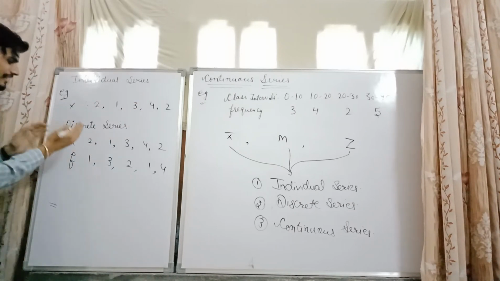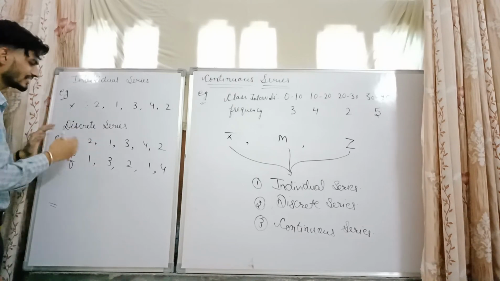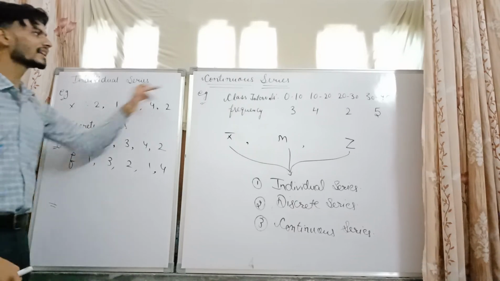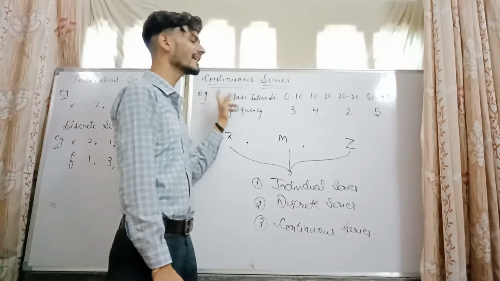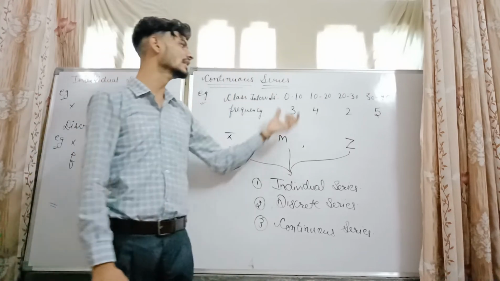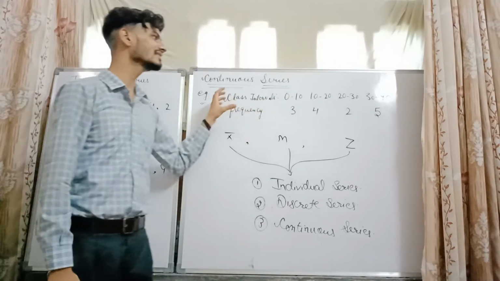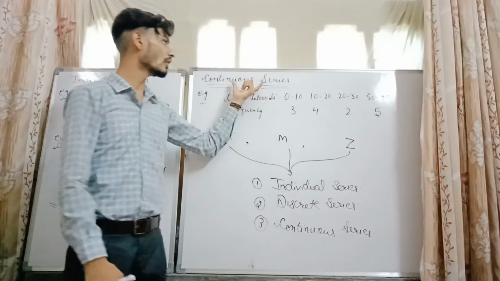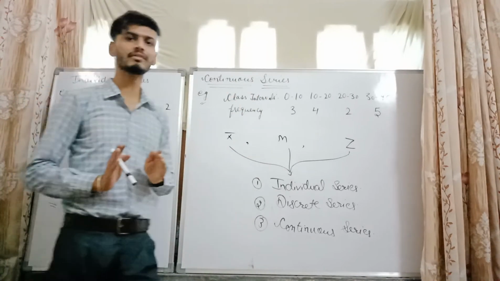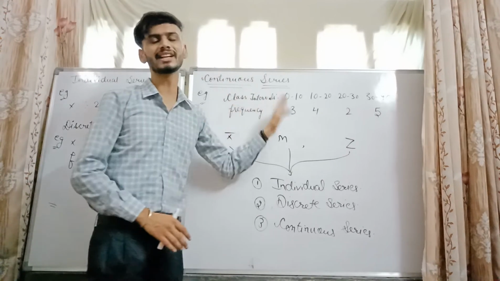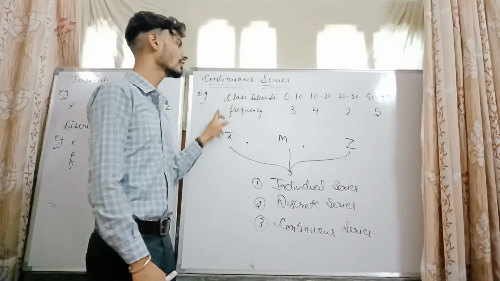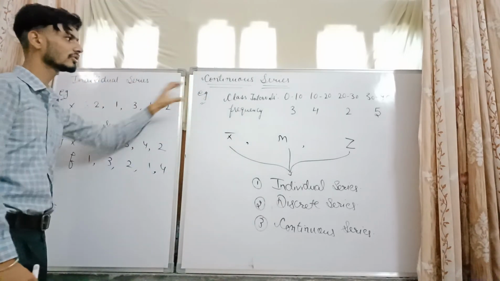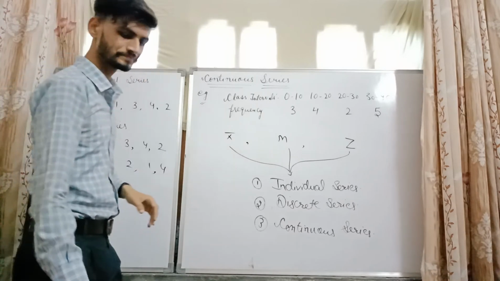Discrete series is a format which consists of the X series along with the frequency series. And last is continuous series, which is reflected by the class intervals as its first series along with the frequency series. It must be in your mind that continuous series is that series in which the class intervals are provided from a starting point till another point. That is called class interval and frequency series, continuous series.